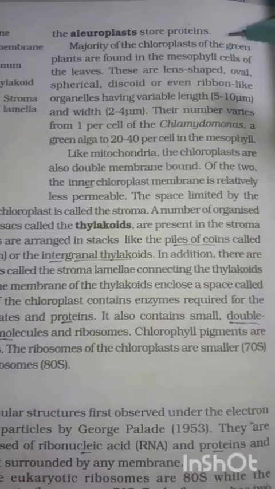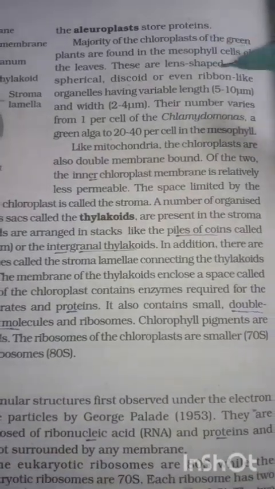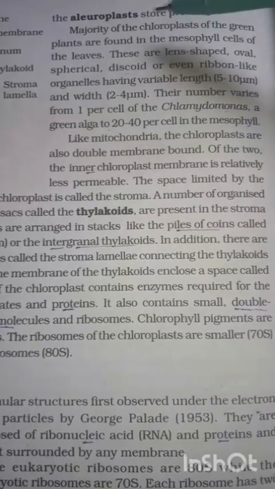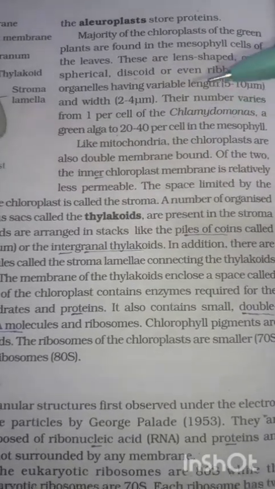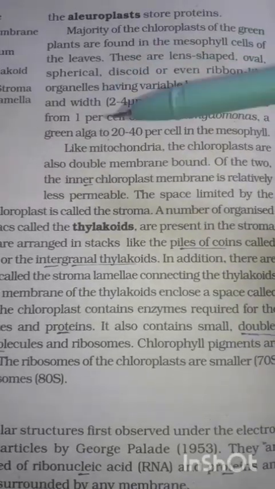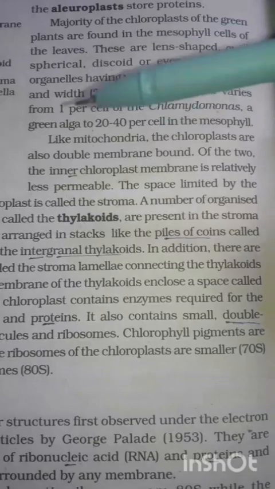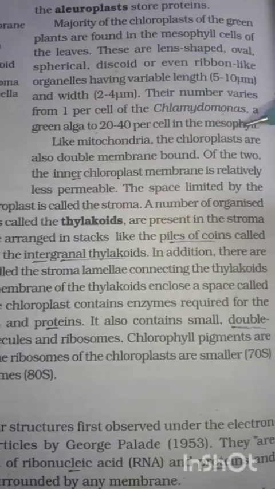Okay, so the majority of the chloroplasts of the green plants are found in the mesophyll cells, and the number varies. Like in Chlamydomonas, it is 1 chloroplast per cell. Then there is a green alga that has 20 to 40 chloroplasts per cell.